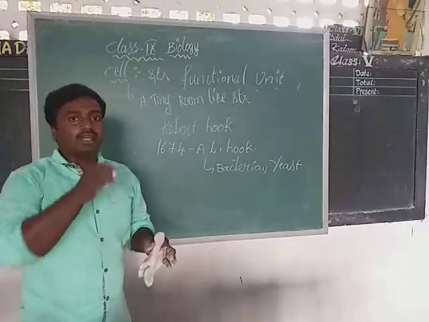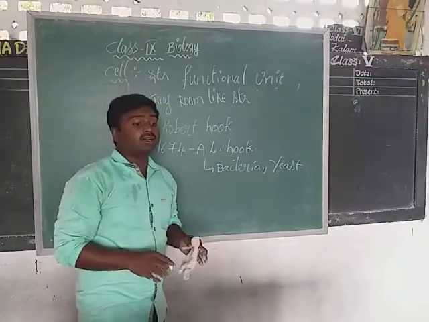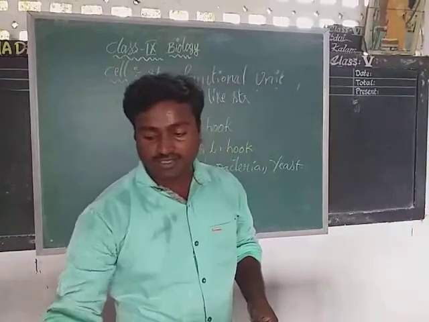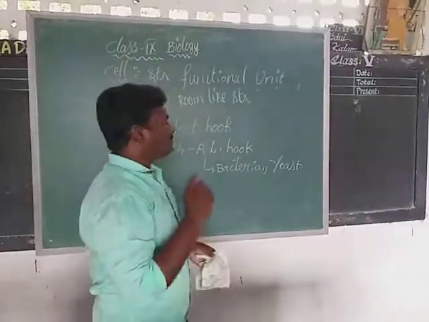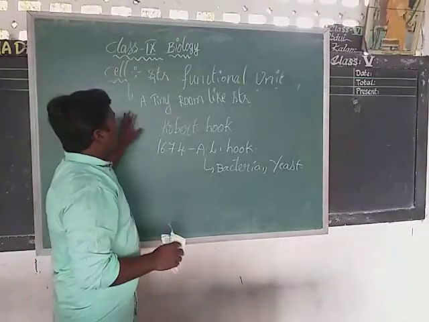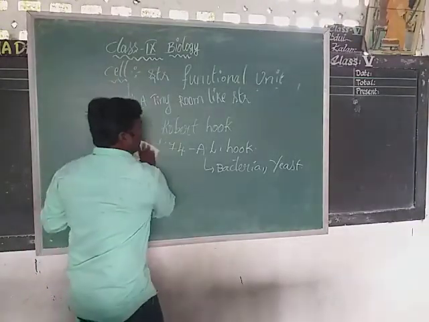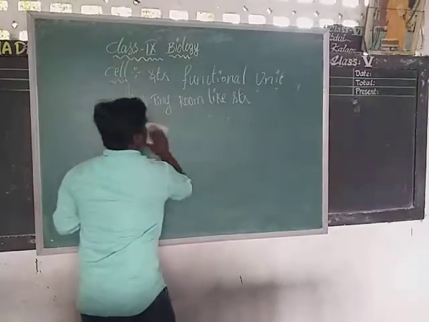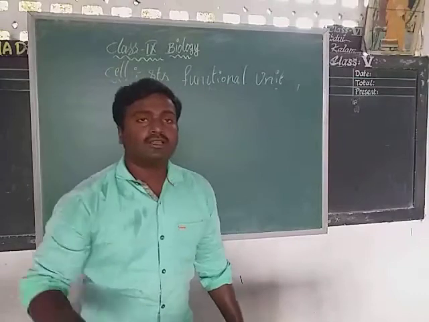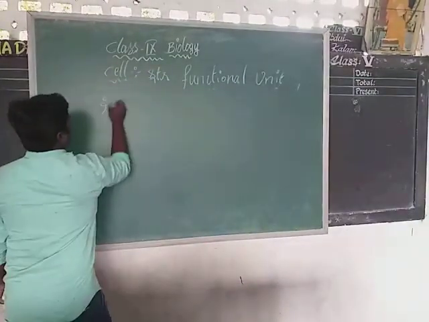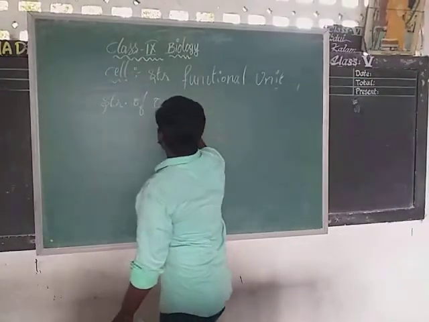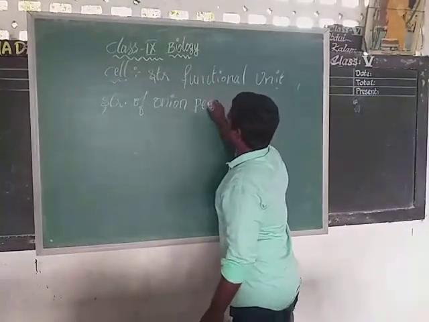How many types of cells are there basing on the number? Two types of cells are there. One is unicellular organism consisting animals. Next one multicellular organisms. Okay. So this is about cell. Already in 8th class we have discussed about the structure of onion peel cells. What is it? Structure of onion peel cell.